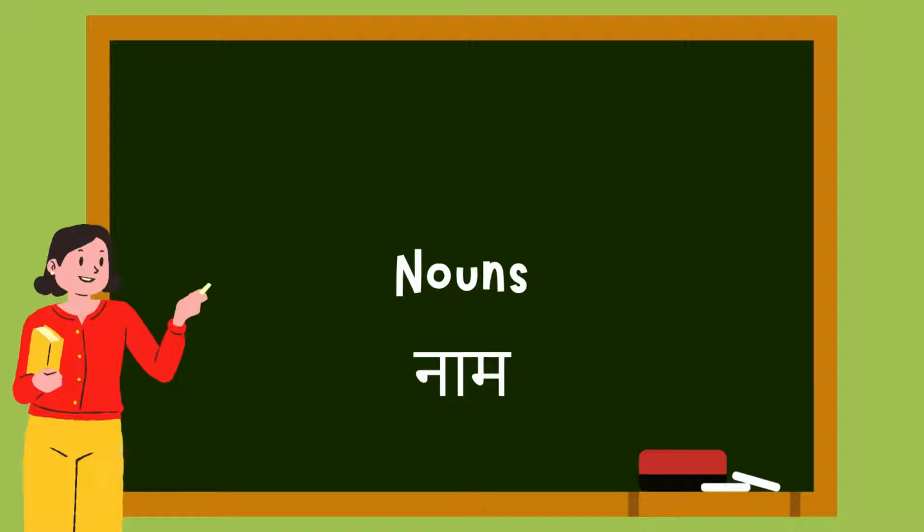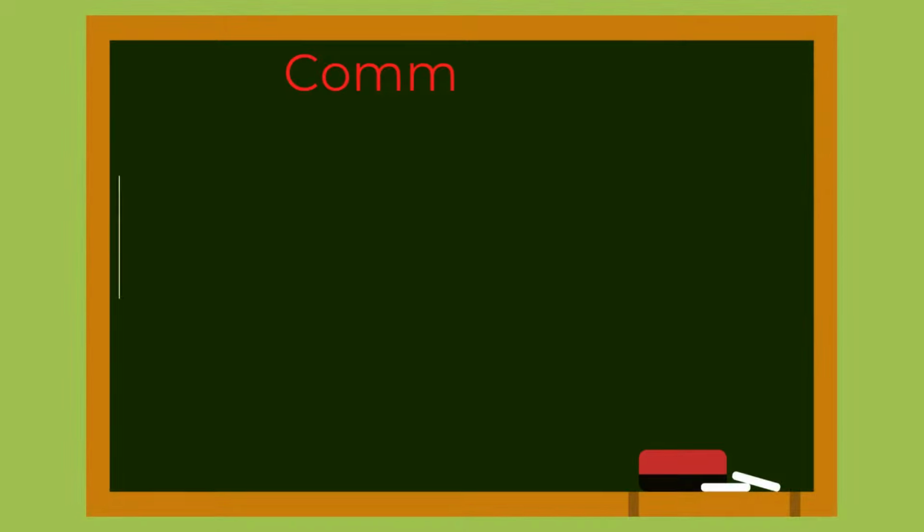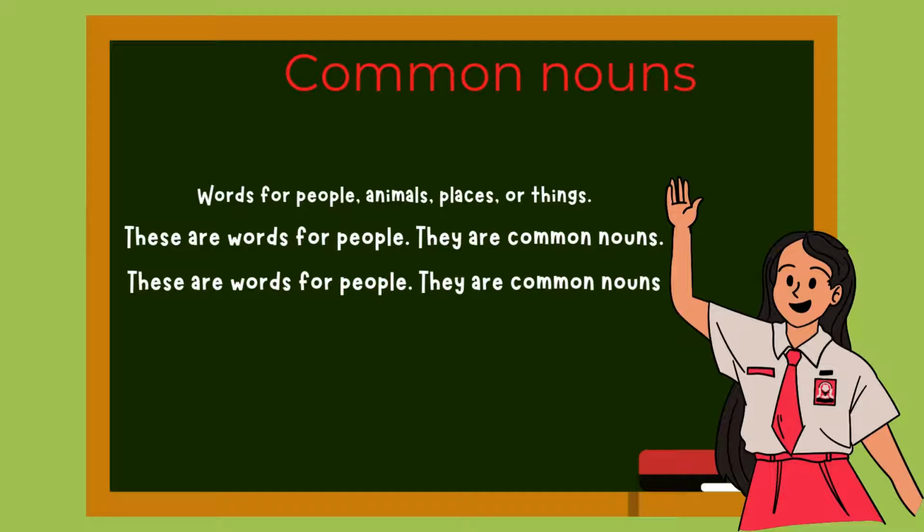So, what is a noun? A noun is a word that names something. It could be a person, a place, or a thing. Anything around you can be a noun. Cool, right? So, friends, nouns are divided into two parts, common nouns and proper nouns. Today, in this video, we are learning about common nouns.